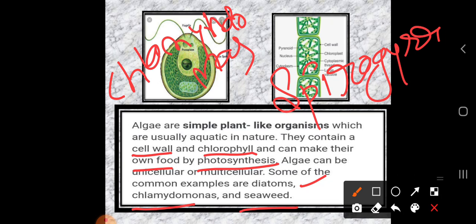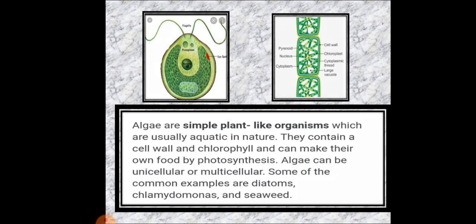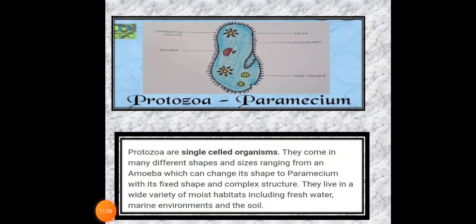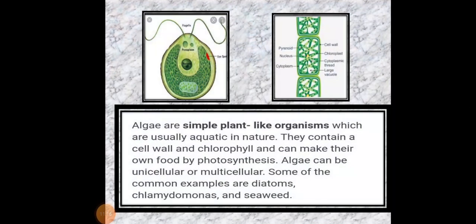And which points you have to keep in your mind? That algae are simple plant like organisms, they are aquatic in nature, and they contain cell wall as well as chlorophyll. So with the help of chlorophyll they prepare their own food by the process of photosynthesis. So these are some points related to algae. Now let's talk about the protozoa. Protozoa are purely single celled organisms.